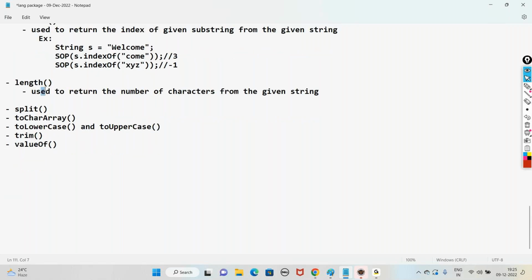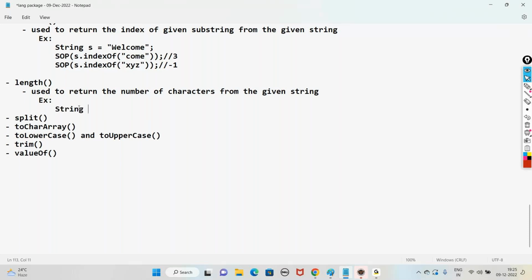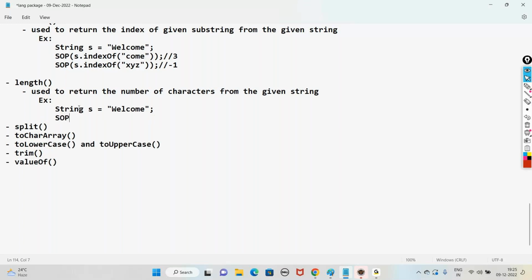Length returns the number of characters, a simple one. If you take a string s equal to "welcome" and write in SOP length equal to s.length, then how many characters are there in "welcome"? It's going to say length equals 7. How many characters in total here? 3 plus 4, 7.